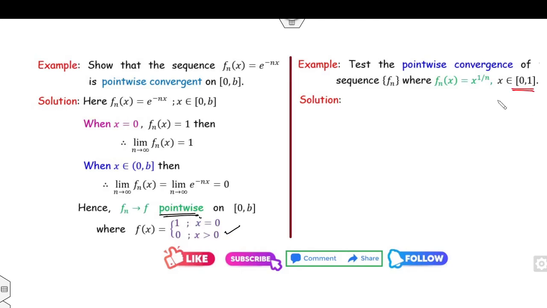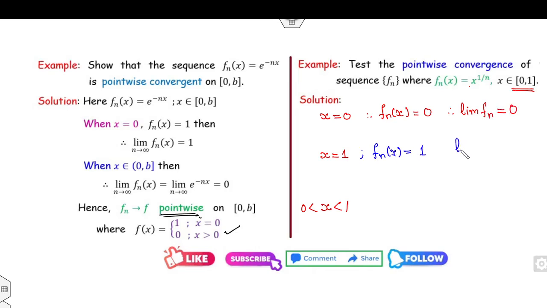Now again this is a closed interval. So we have taken the three cases: x is 0, x is 1, x lies between 0 and 1. So what is the value of fn(x)? If x is equal to 0, that is 0. So therefore the limit of fn(x) is also 0. What will happen to fn(x) when x is 1?